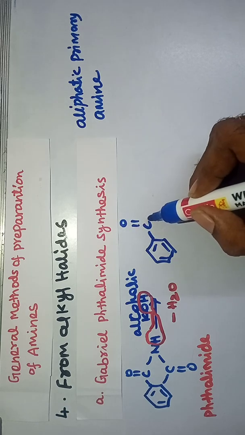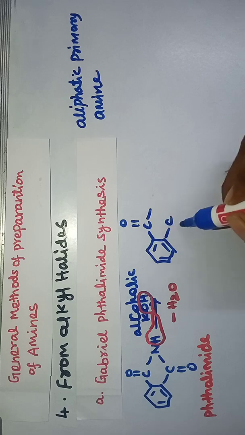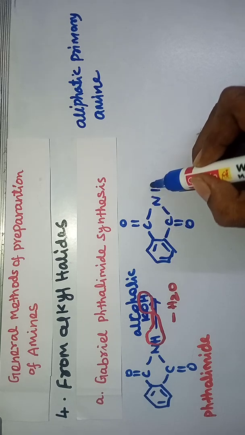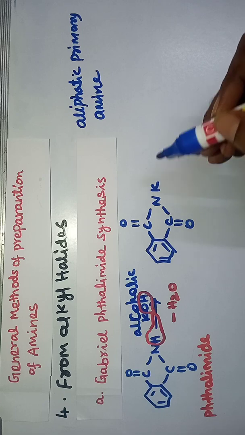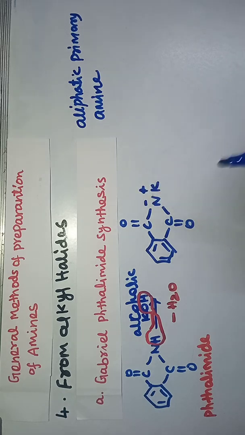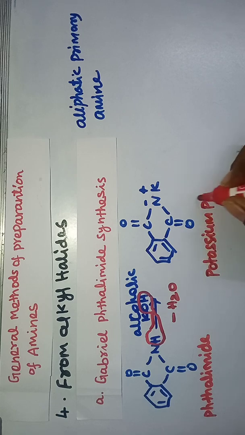Here we have C double bond O, C double bond O, and here N K. This is present as N minus K plus. This is the potassium phthalimide.